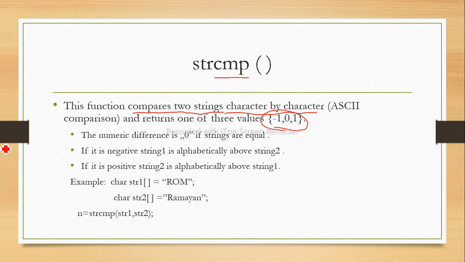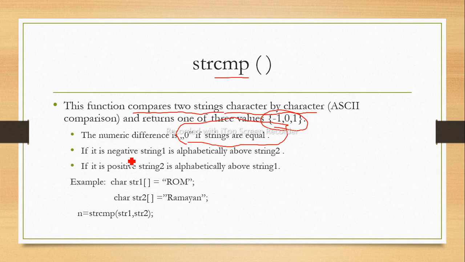So the numeric difference is 0 if the strings are equal. So if the strings are equal, it will give the 0. Why? Because all the characters get matched from one string into the other, so it will give the 0.